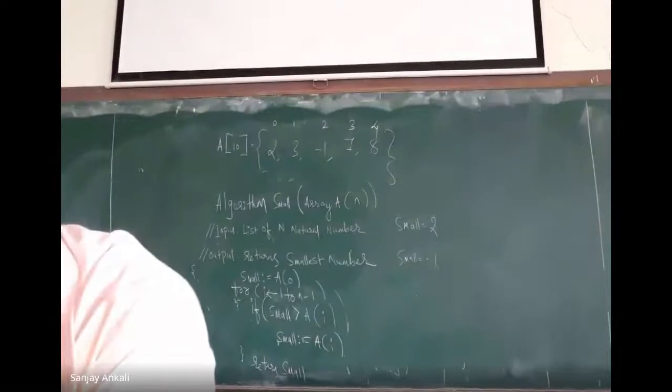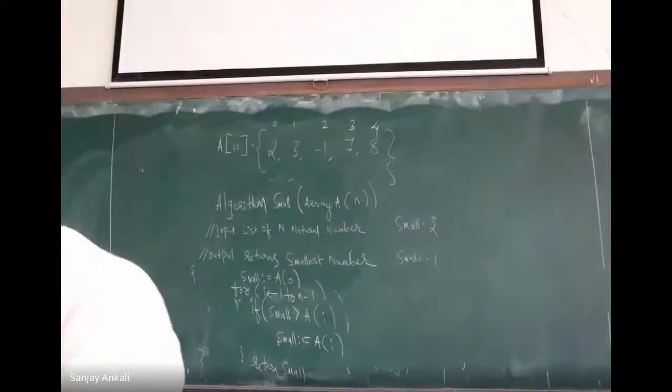Here also, here also. How come? 55, 56, 57, 58, 59, 60. Present, sir.